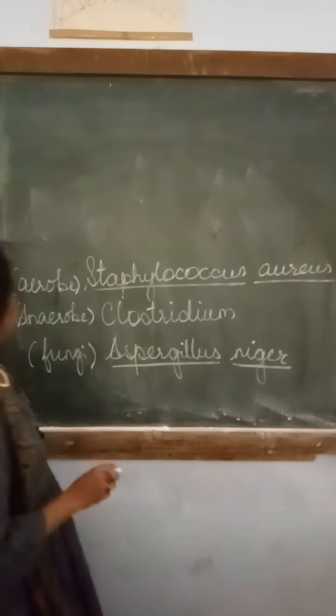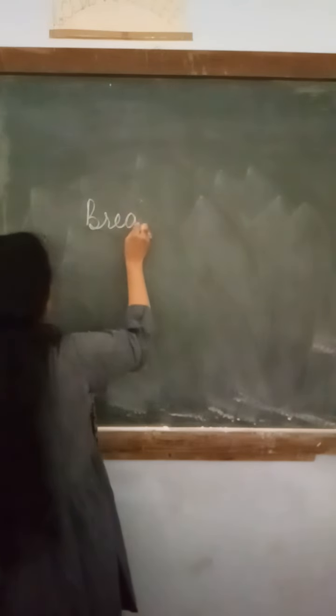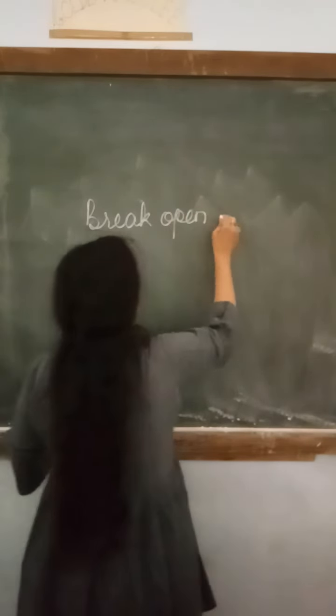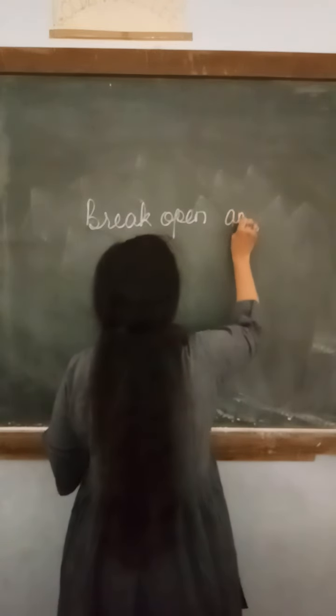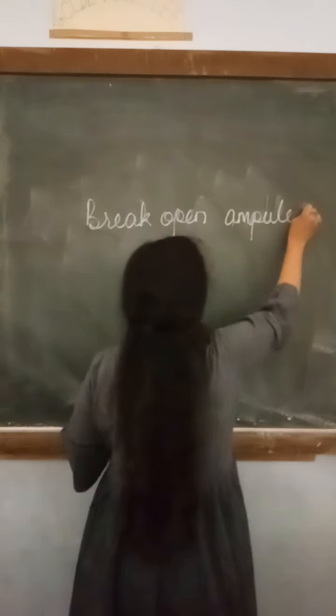Now we will see how we can use these for pharmaceutical products using the sterility testing method. First of all, we will break open the ampule of distilled water.